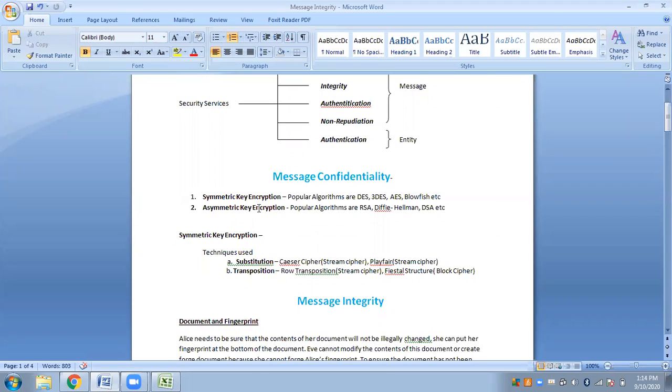Now, talking about the algorithms used. Symmetric key encryption uses many algorithms like DES, triple DES, AES, Blowfish. Asymmetric key encryption uses algorithms like RSA, Diffie-Hellman, DSA, etc. Since we are using keys, symmetric key encryption is all about using a secret key, and asymmetric key encryption is all about using a public key system, that is, private-public key pairs. So here we are all the time using keys.